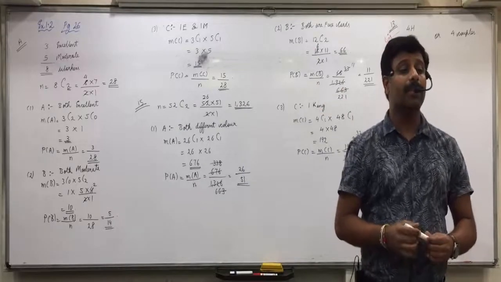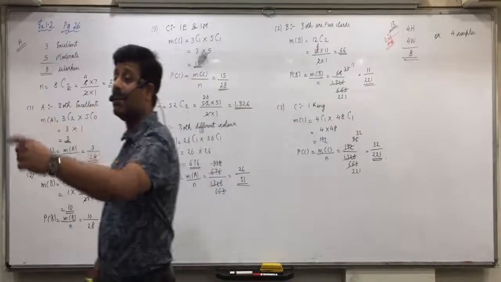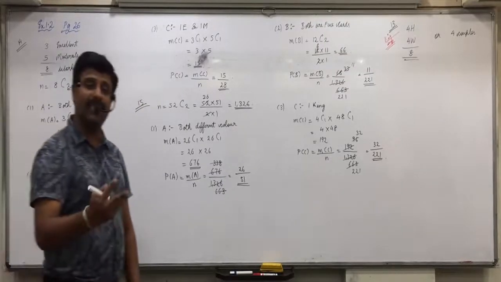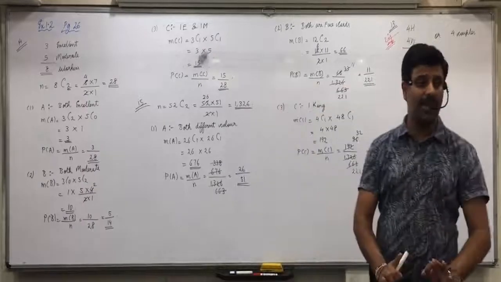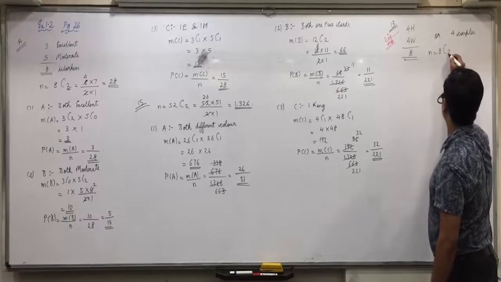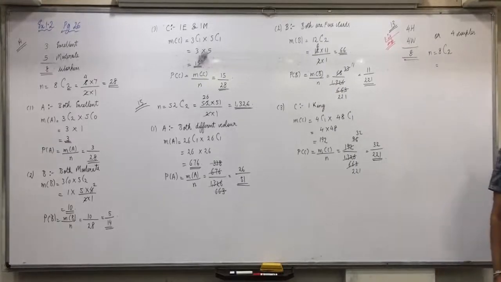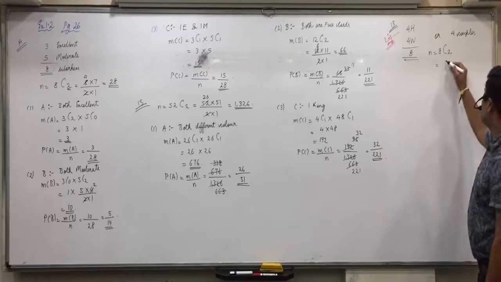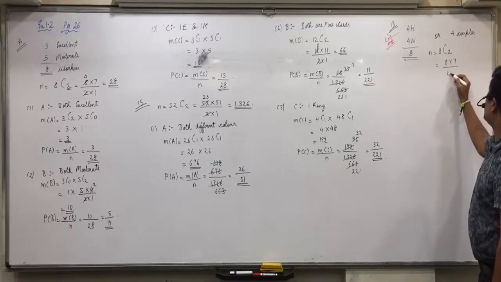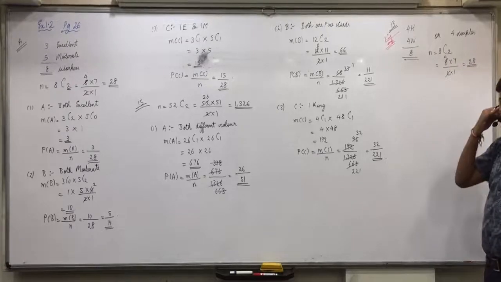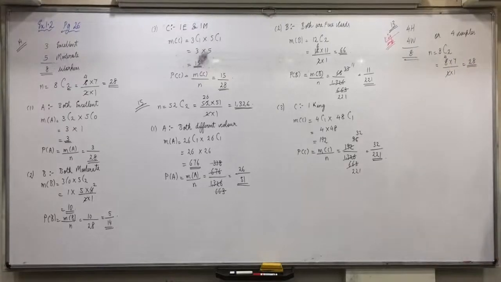So N is equal to 8C2, which is 8 into 7 upon 2 into 1, that is 28. 28 outcomes are possible. Is everyone clear with this?